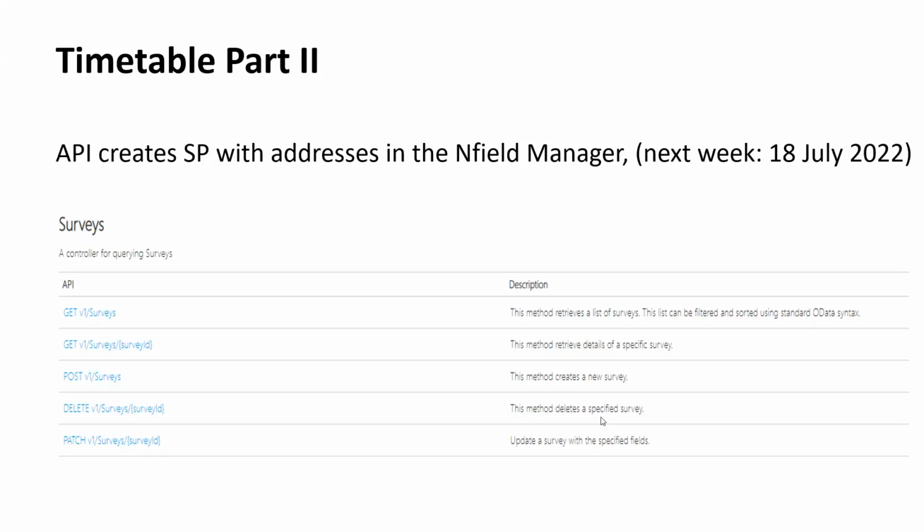So from next week onwards, if you use the API and you create a CAPI survey with sample points and addresses, it will create that survey in the Nfield Manager, which also means that if you use our interface to manage that survey, from that point onwards, you will need to use the Nfield Manager to manage those surveys and no longer the CAPI Manager.